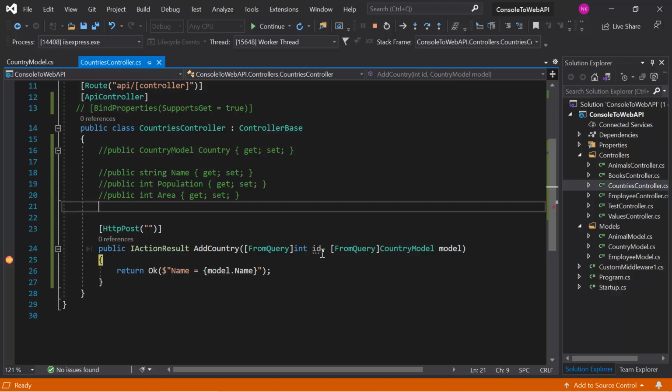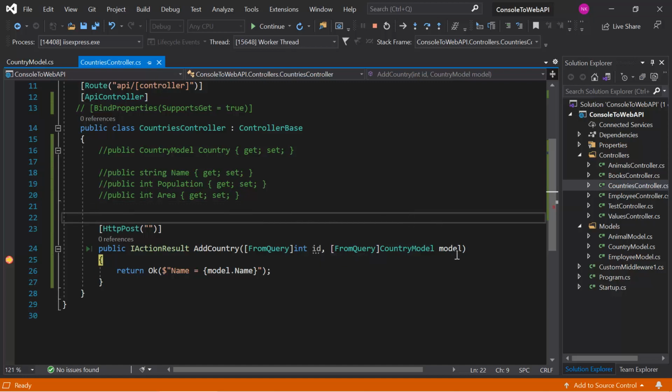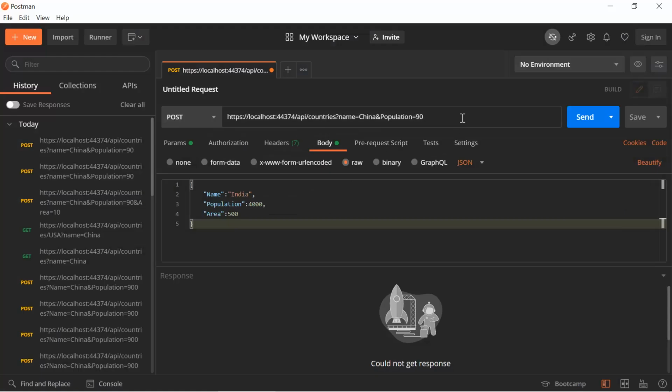Let's verify the values. Because we are not passing any data for this ID parameter, we are getting the default value of this ID, and that is 0. In the second one we have the two values that we are passing for name and population. Now let's pass all the values in the query string. So here this time I'm passing first ID. ID, let's say it is 12, and then the area. Hit the send button again.